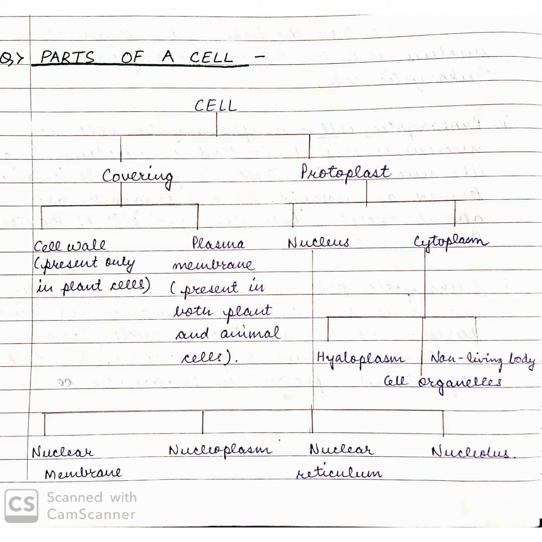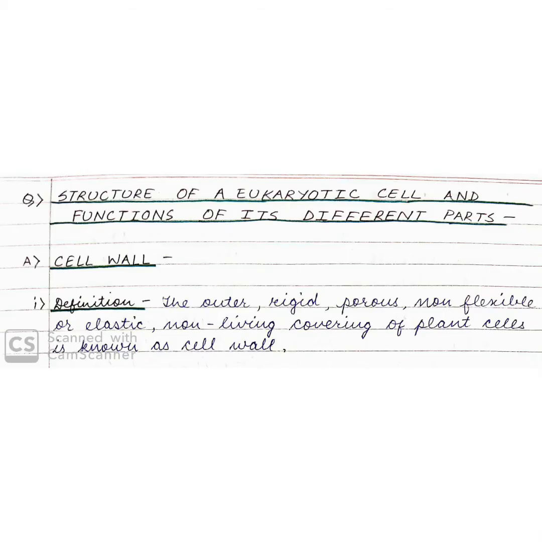Parts of a cell. Here is the chart which describes the various parts of a cell. Cell is divided into covering and protoplast. The covering is divided into cell wall and plasma membrane. Protoplast is divided into nucleus and cytoplasm. Again, the nucleus has four parts and the cytoplasm is divided into two parts. Nucleus has nuclear membrane, nucleoplasm, nuclear reticulum, and nucleolus. Cytoplasm has hyaloplasm and non-living body or cell organelles.